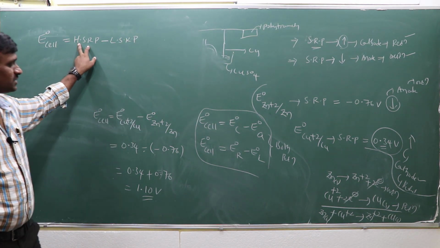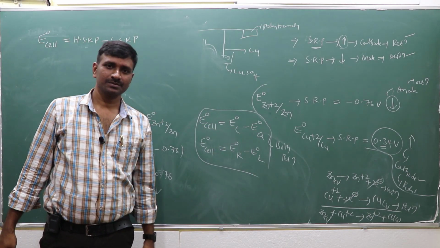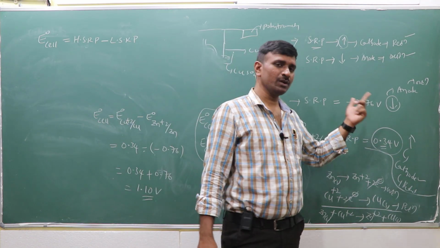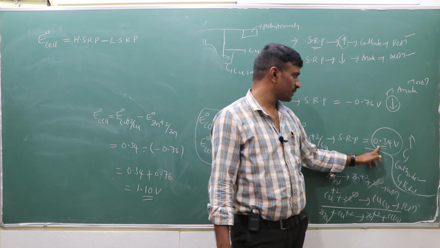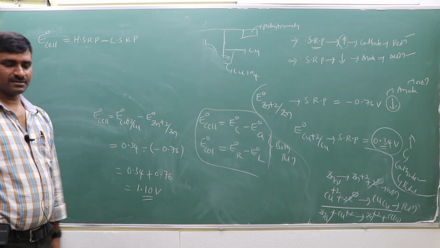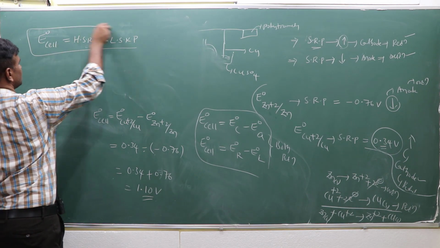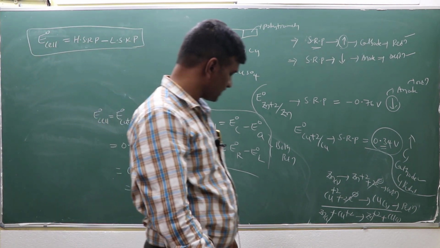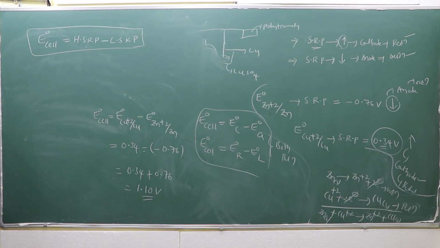The highest standard reduction potential acts as the cathode, and the lowest acts as the anode. Sometimes confusion may arise, so you can go for the highest reduction potential minus the lowest reduction potential. Which one is the highest? This one, 0.34. Minus the lowest, 0.76. The value is the same, 1.10 volts, from the E0 cell calculation point of view.